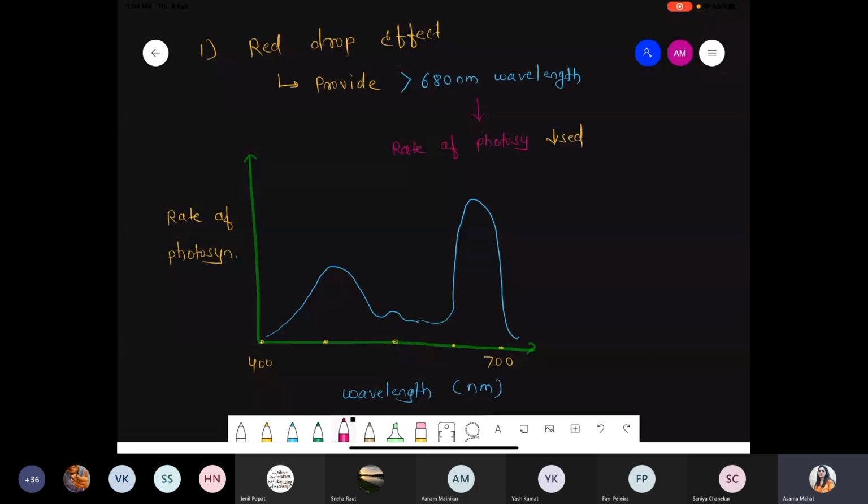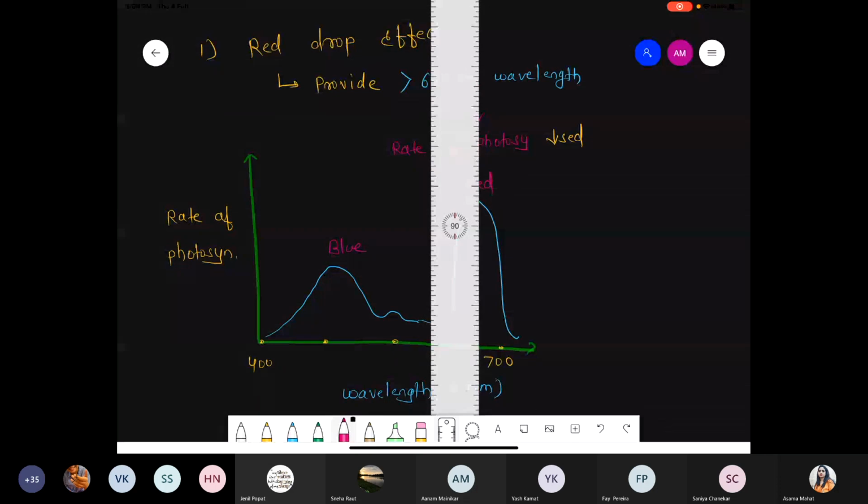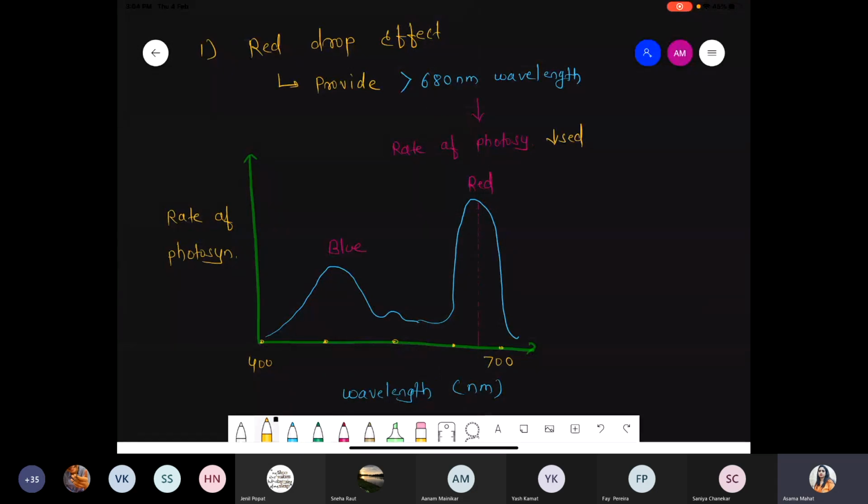Condition, suppose ये region है that is a blue light region, it's a blue light region, and now these are the region that is red light region, because if you plot on the x axis, you will get some value, and these are the value, nothing but we are talking about red light, nothing but that is 680 nanometer.